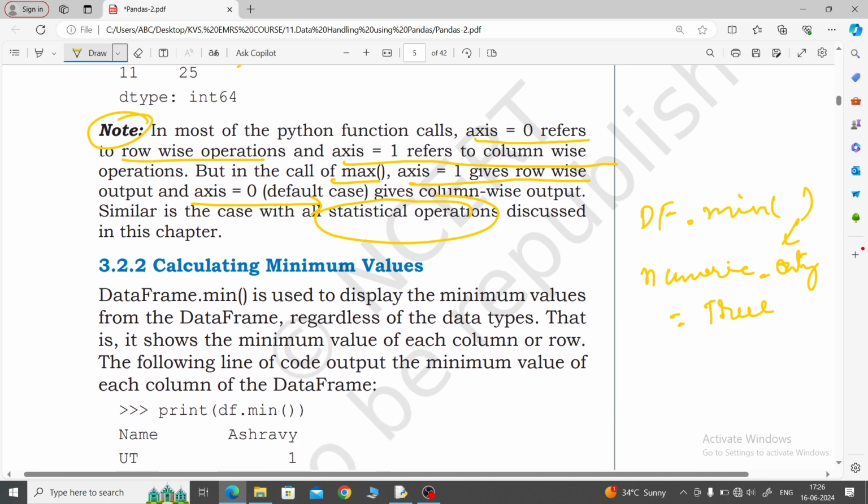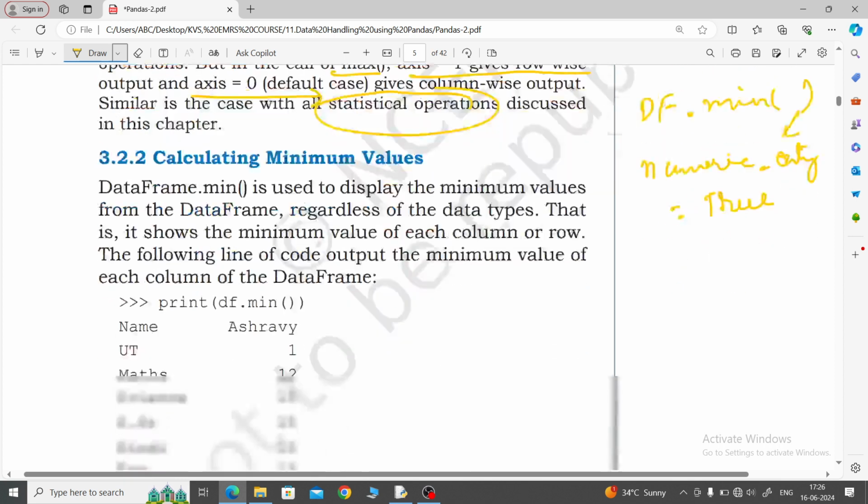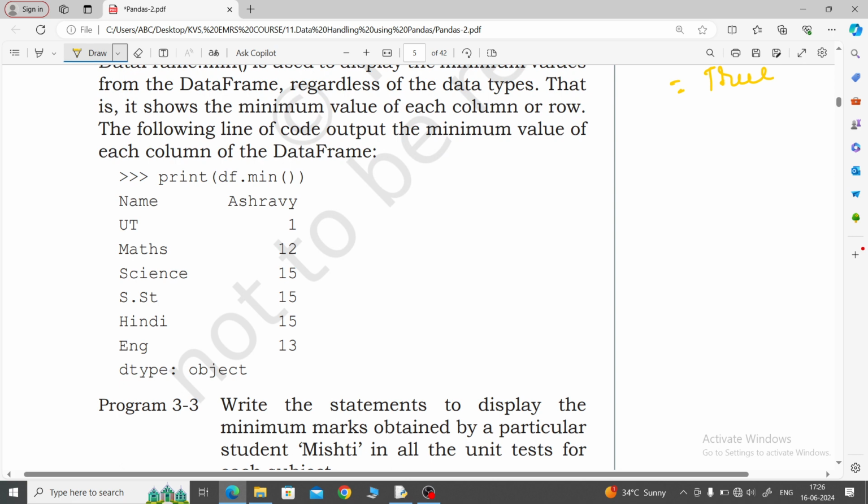If you do not write anything, then it will take numeric only equal to false. This means by default the max and min functions both accept numeric only equal to false. Okay, these are the parameters. So look here, this is the minimum.